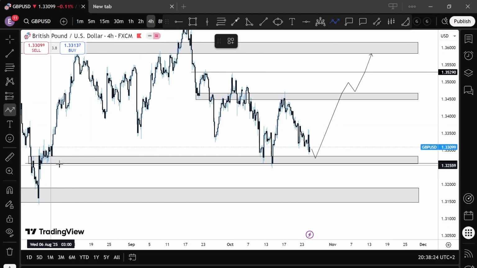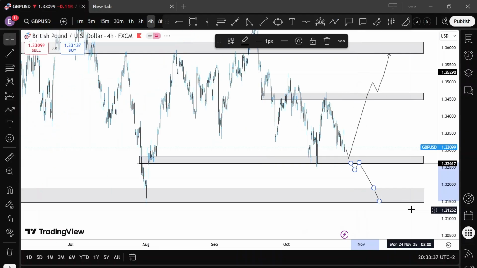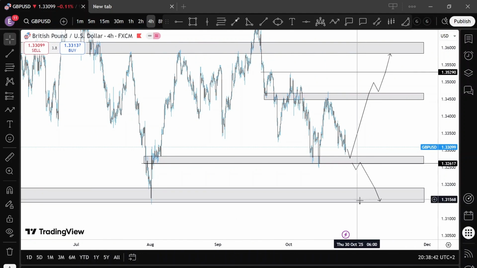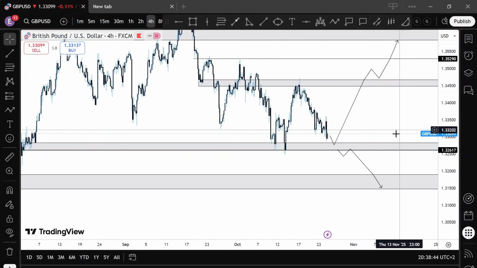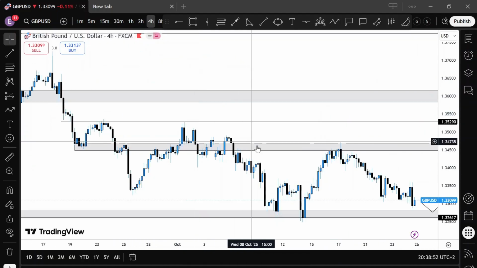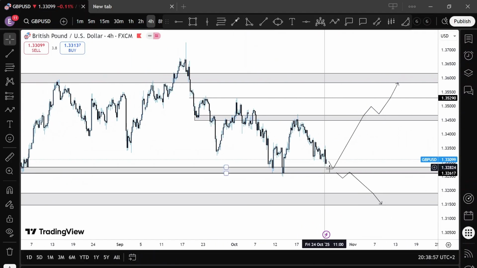If price officially breaks around that region, then we could anticipate a retest of that region and price to come all the way to 1.3190, possibly to the end of it, the 1.3150 regions there, and possibly a break of price below that would indicate a further movement of price below. Or we could get a rejection from here and price would close around 1.3269. But for now, this is what I'll be looking out for here on Pound USD. So rejection here, buys.